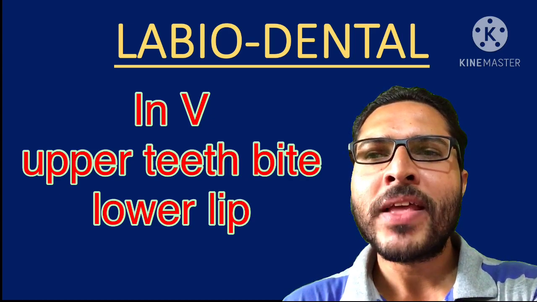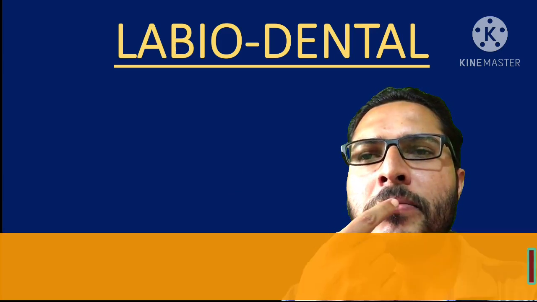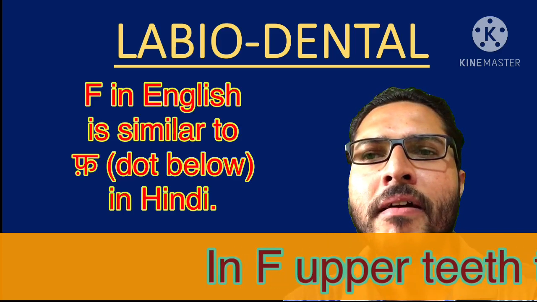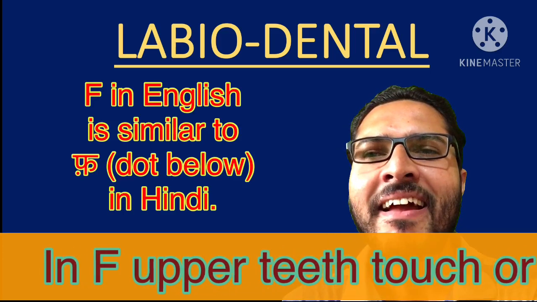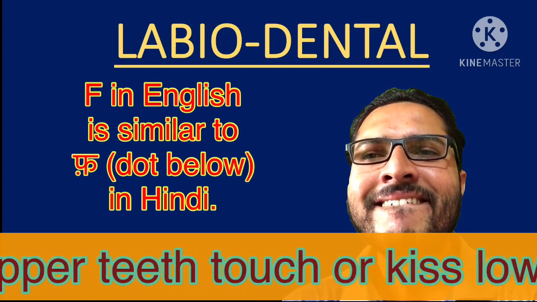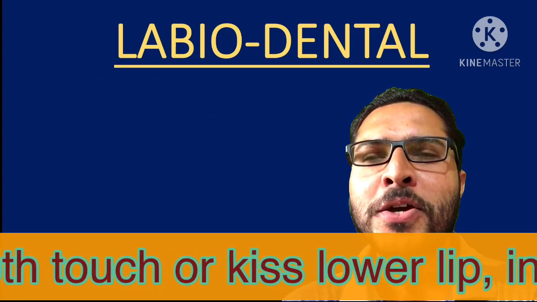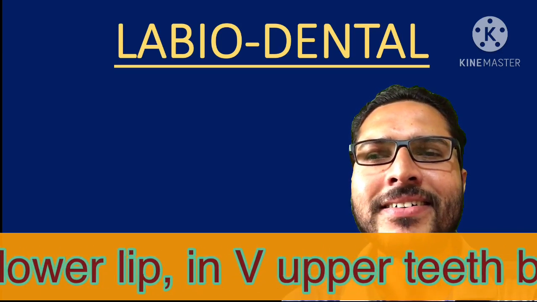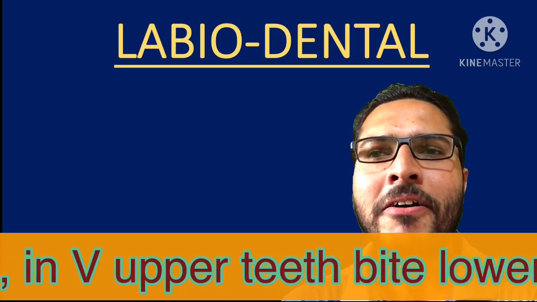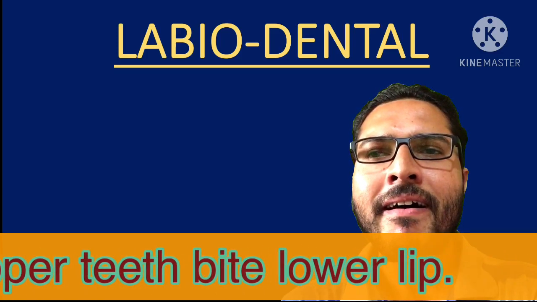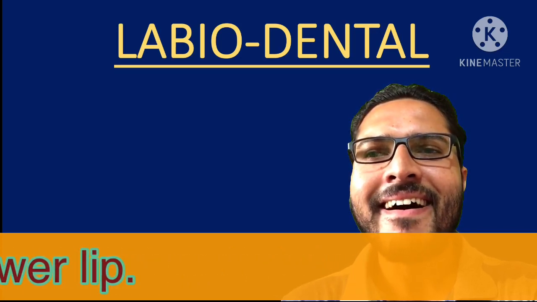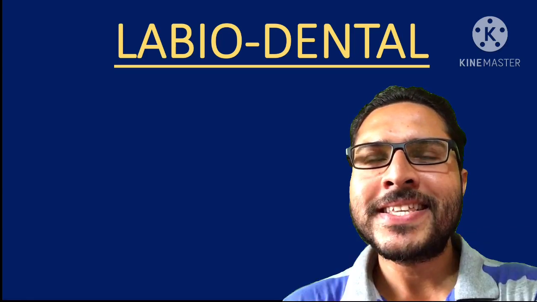What is the difference? While pronouncing F, the upper teeth are touching the lower lip. But in V, it is biting. V. So this is the difference. In F, it is kissing or touching. F, for. But in V, it is biting. V. So this is the difference.